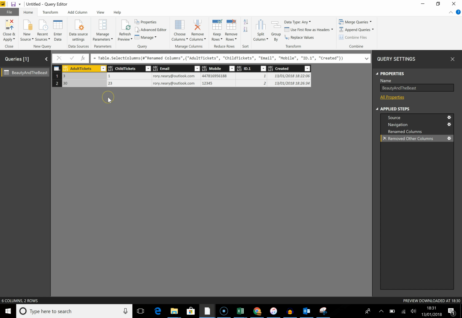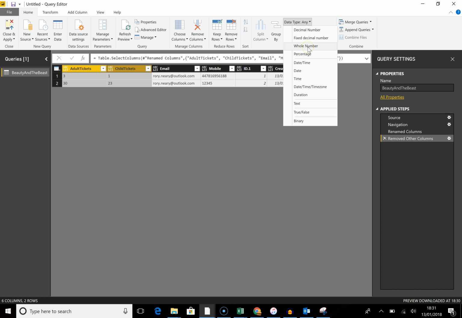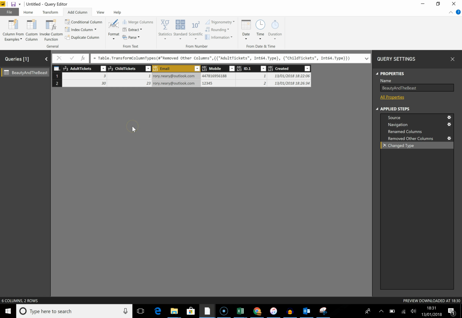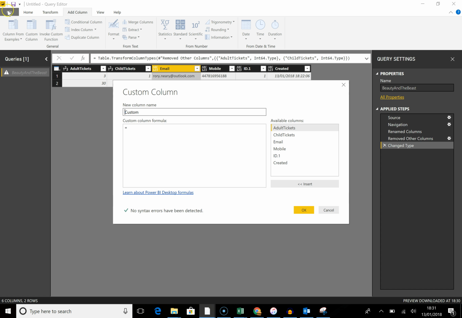Now then, what I want to do on this, adult tickets, I might as well change the type of these pair to a whole number, and we could add a field for how much it should cost in total. So let's just do that. We could do it in lots of places. I'm going to get add column. Eventually I'll get the add column screen. Oh, of course, yeah, custom column. In I go, custom column up here.